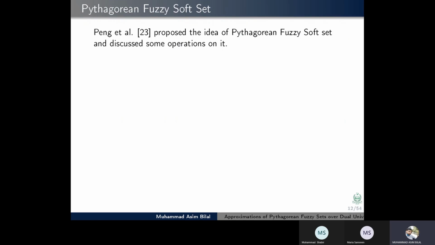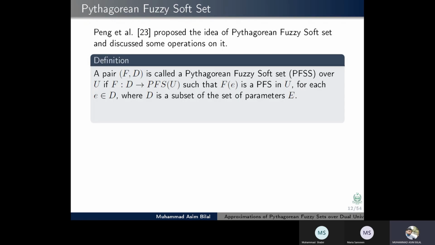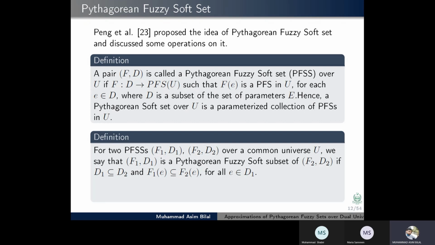Pythagorean fuzzy soft set. Peng et al. proposed the idea of Pythagorean fuzzy soft set and discussed some operations on it. A pair (F, D) is called a Pythagorean fuzzy soft set over U if F is a mapping from D to Pythagorean fuzzy subsets of U, where D is a subset of parameters E. A Pythagorean fuzzy soft set over U is a parameterized collection of Pythagorean fuzzy sets in U.